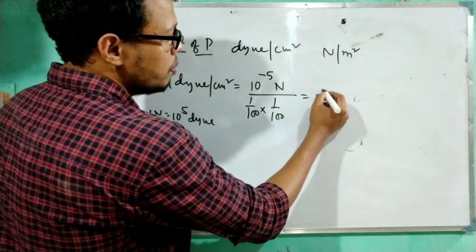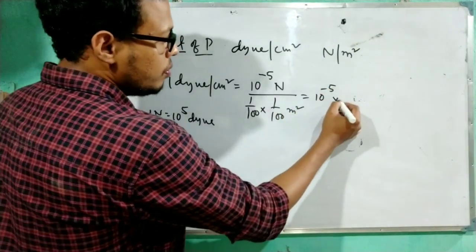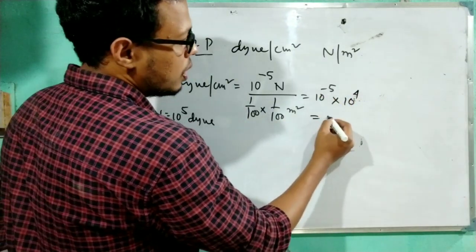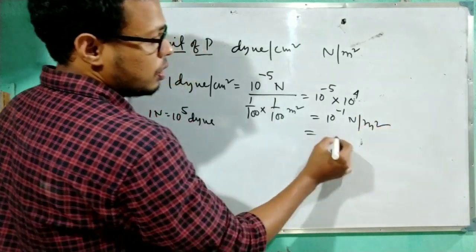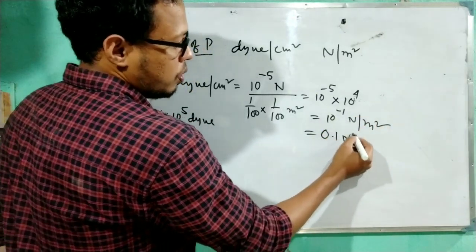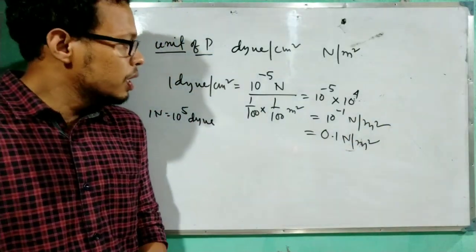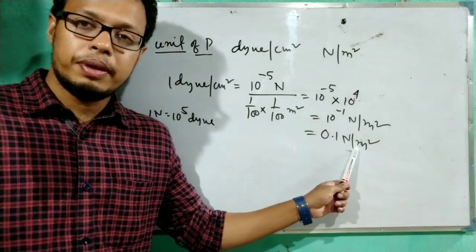So this will come 10 to the power minus 5 Newton per meter square into 10 to the power 4. So it will come 10 to the power minus 1 Newton per meter square, means 0.1 Newton per meter square. This is the relation between dyne per centimeter square and Newton per meter square.